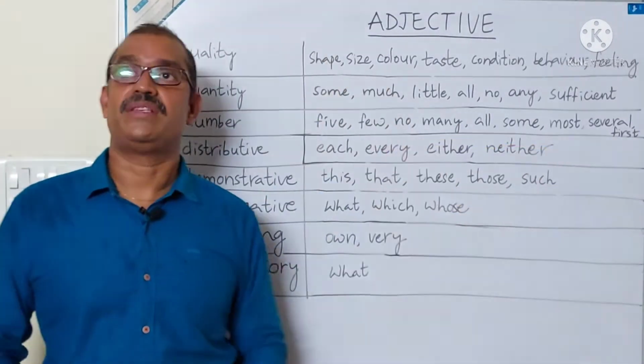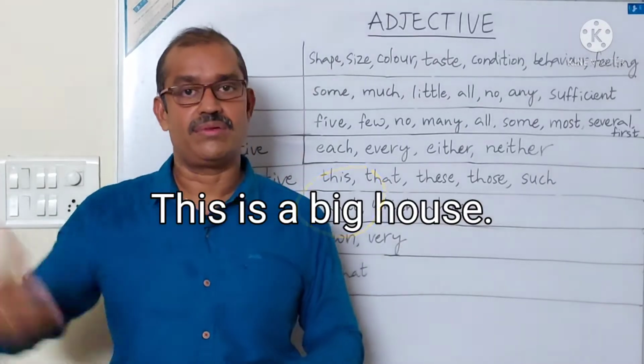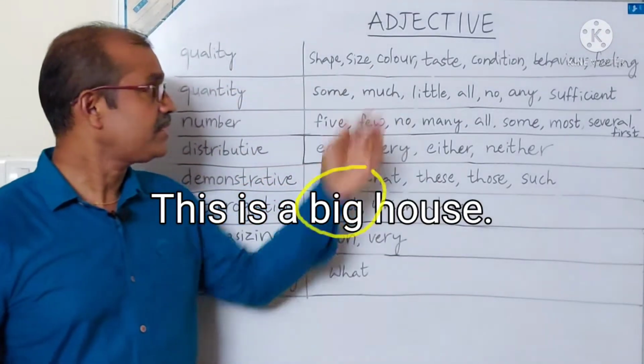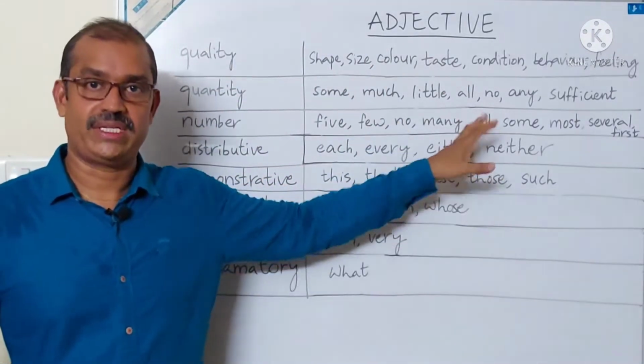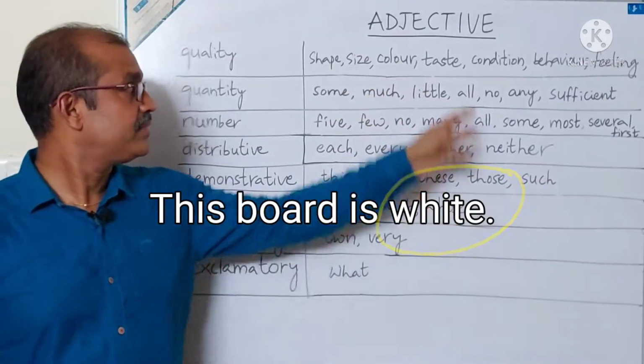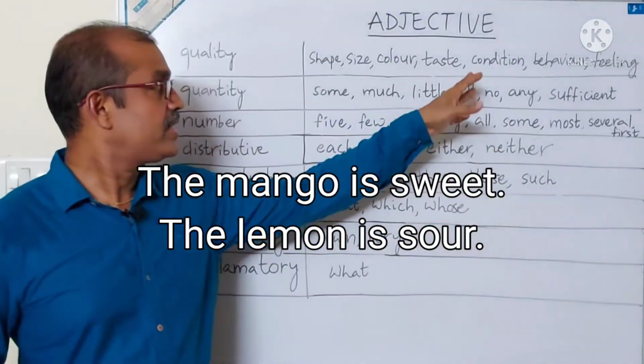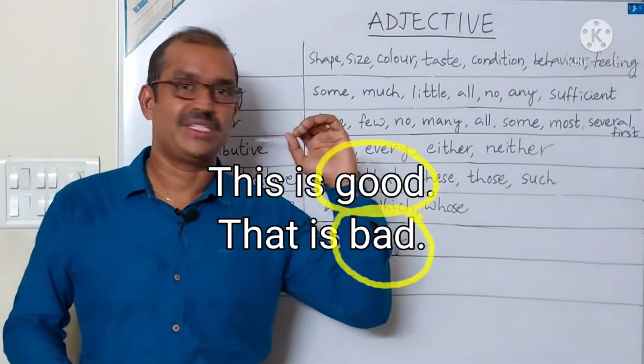Next, size. This is a big house. Here big tells about the size of the house. So big is an adjective. Color. This board is white. This board is white in color. So white is an adjective. Next, taste. The mango is sweet. The lemon is sour. Condition. This is good. That is bad.